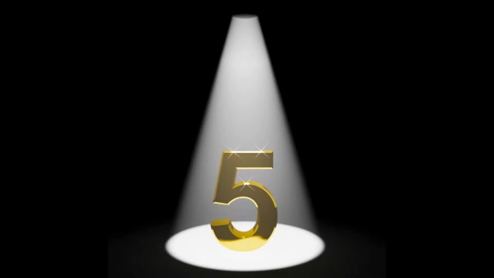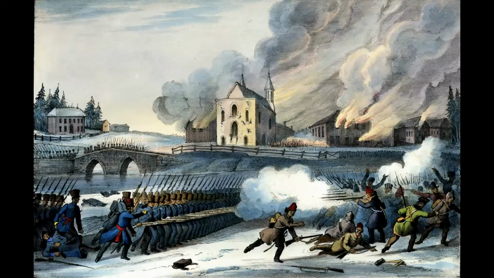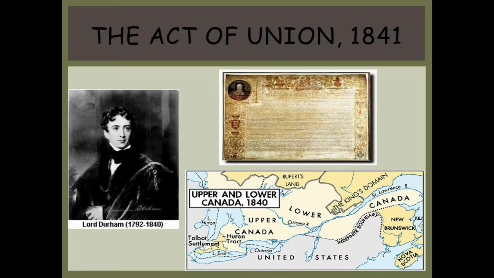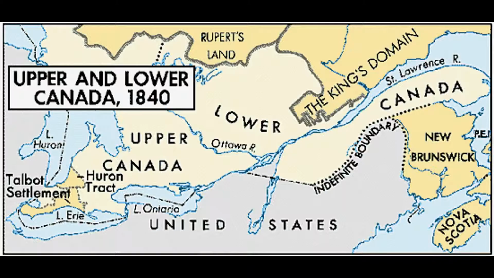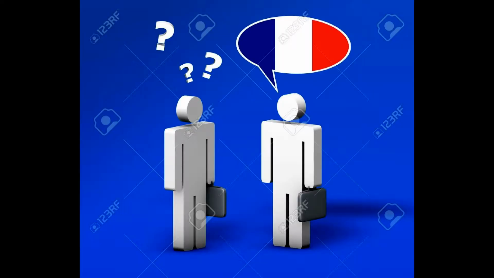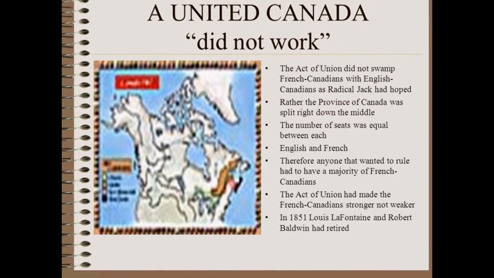Number 5. The Act of Union. The Act of Union was caused by the rebellions of 1837 and was based on Lord Durham's report to the British Parliament. It was enacted in July 1840 and was proclaimed on February 10th of 1841. It gave equal representation to both Lower and Upper Canada, putting them under one government, to then unite them into the province of Canada. However, it banned the use of the French language in the government and weakened French control. It was shut down 27 years later by the Francophones.